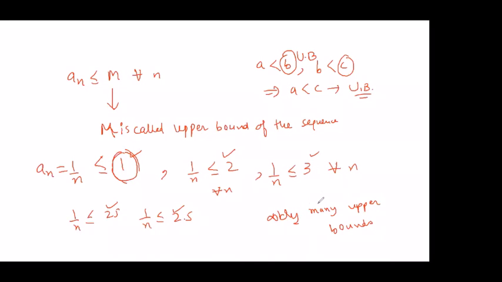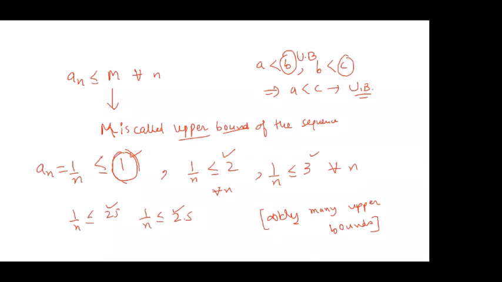So this is the first thing you need to understand: if a sequence is bounded from above and we are able to find one upper bound of it, actually there exist infinitely many upper bounds. So existence of one upper bound implies existence of infinitely many upper bounds. That's simple mathematical logic, coming from simple relations, everybody can understand that, right? So now what is the conclusion out of this? What is the point we are trying to convey by this discussion?